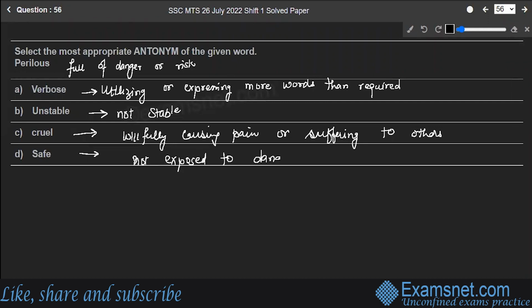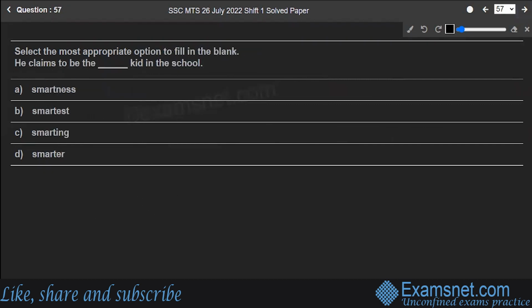So obviously, you have to find out the antonym of the word perilous, which is full of danger. The opposite meaning word is safe. Option D. Hope you are clear. Next is question number 57. Select the most appropriate option to fill in the blank.